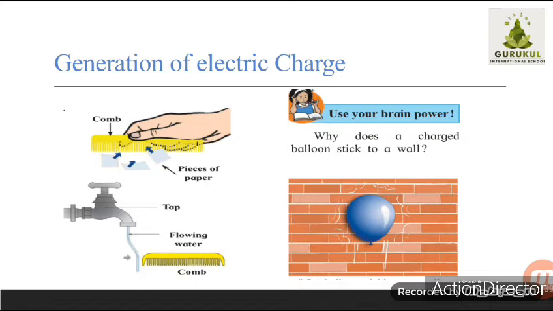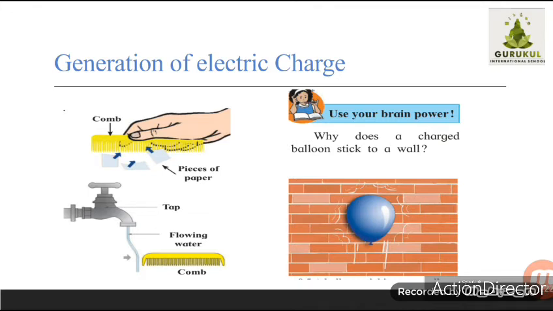Then, if the charged comb is taken away from the flowing water, the water falls down or remains as it was initially. So at first the flow of water is not charged. When a negatively charged comb is brought near the flowing water, the negative particles in it are pushed away, and that part becomes positively charged due to the deficiency of negative charge. The comb has negative and the water has positive. So obviously they attract each other, and therefore the flowing water gets attracted towards the comb.